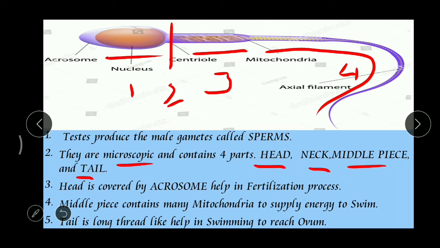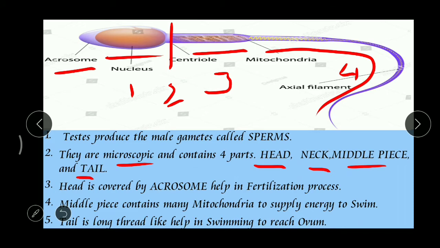Good. So the head is an oval shaped structure. Oval means like an egg shaped structure, and over this we can find one important part that is called the acrosome. And this is very, very important. What is the use of this? It is useful for the penetration of the sperm. Penetration means to enter into the female gamete, that is called the ovum.